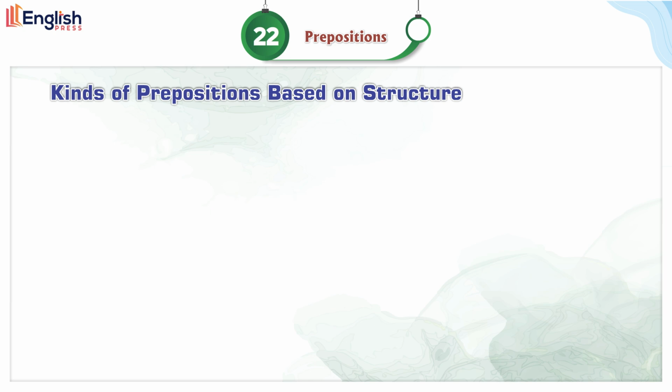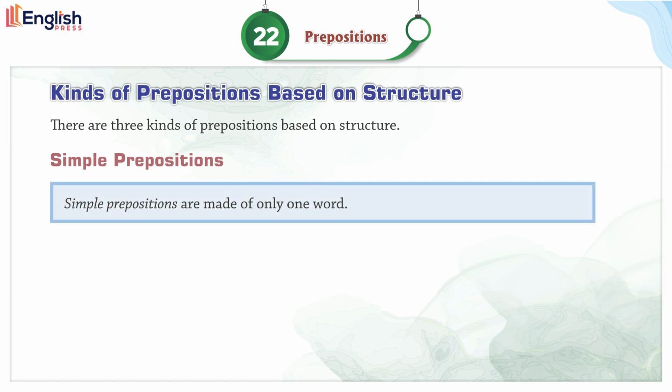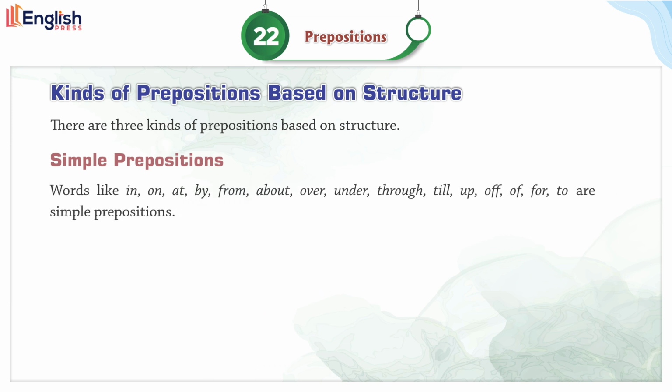Kinds of prepositions based on structure. There are three kinds of prepositions based on structure. Simple prepositions. Simple prepositions are made of only one word. Words like in, on, at, by, from, about, over, under, through, till, up, off, for, to are simple prepositions. Examples: he came from Singapore. There are some beautiful dresses.